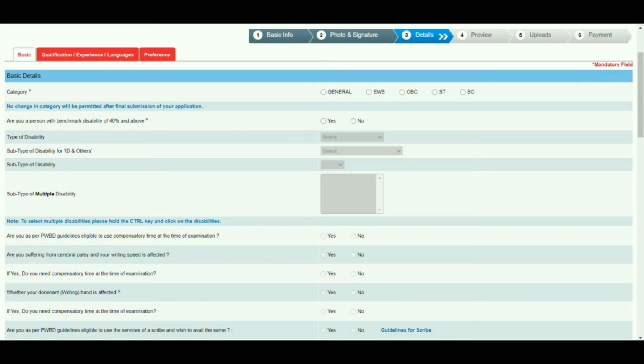In this details page, the first tab is the basic details tab. Select your category: General, EWS, OBC, SC, ST. Whichever category you are from, select that category. If you are a person with a disability of 40% or above, you have to click on yes. Then if you click yes, all these fields will be enabled: type of disability, subtype of disability, ID and subtype of disability, subtype of multiple disability. If you don't have any disability, click on no, then all these fields will be disabled, so you don't need to enter anything.